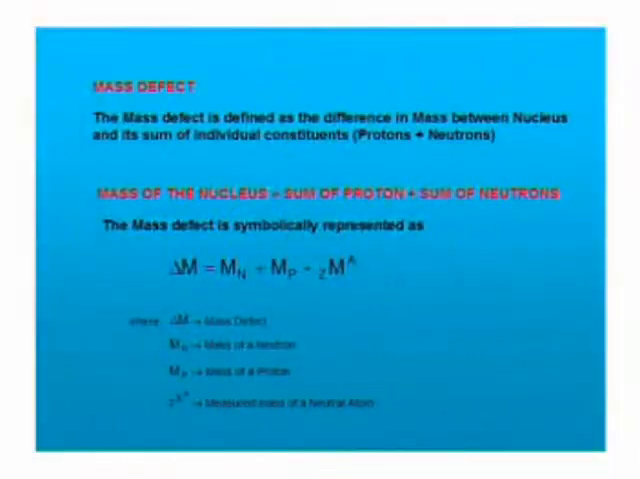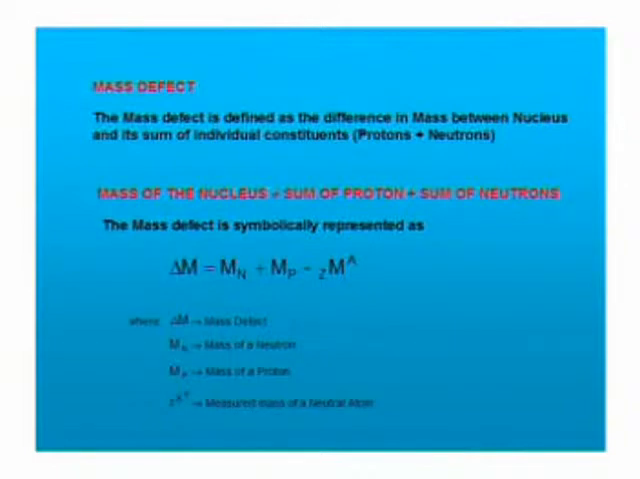This mass defect is mathematically expressed as delta M. So you can write delta M in terms of Mn, where Mn is the mass of a neutron, and Mp, where Mp means the mass of a proton, and the mass of the nucleus X with mass number A and atomic number Z. You can write delta M is equal to Z Mp plus (A minus Z) Mn minus the mass of the nucleus.